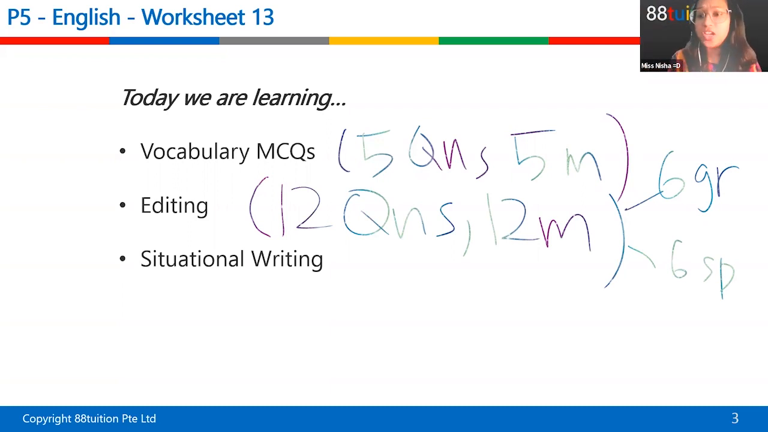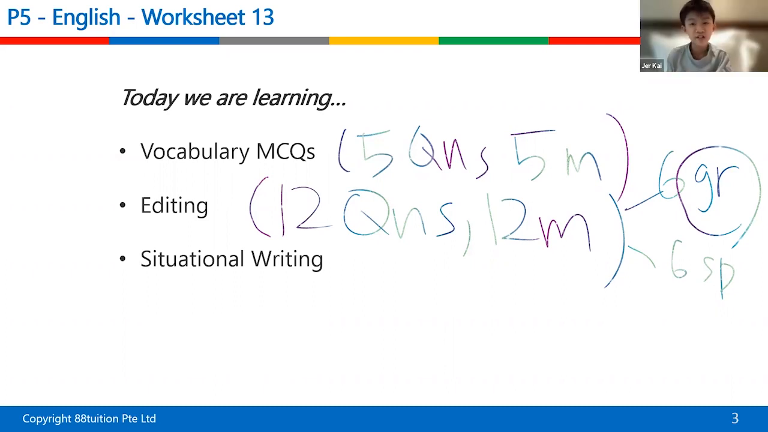For GR, who remembers? For GR, do you change the grammar alone or do you change the spelling? So if it's a grammar mistake, do you change spelling or not? Yes, Jakai? Just change the grammar. Very good. So the tense will be wrong: past tense, continuous tense, ed, ing.